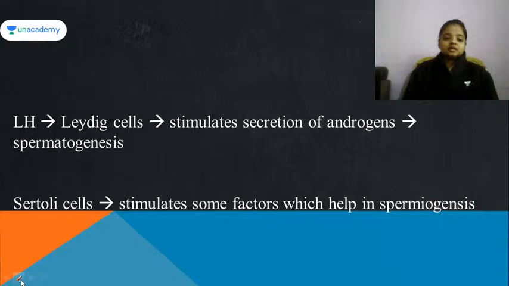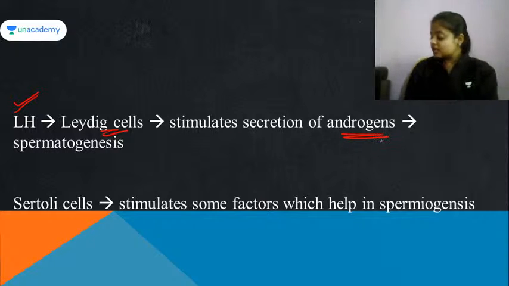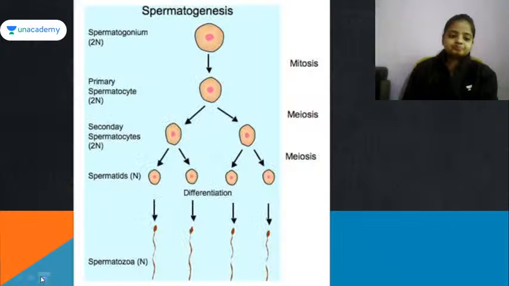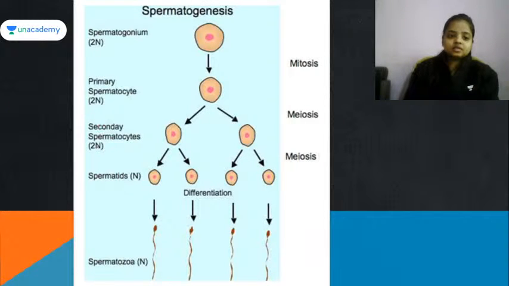Now comes the next thing. Luteinizing hormone, it works on the Leydig cells, okay, so that it can stimulate the secretion of androgen hormone. जैसे ही एंड्रोजन हार्मोन रिलीज होना स्टार्ट हो जाएगा तो स्पर्मेटोजेनेसिस प्रोसेस विल स्टार्ट. Sertoli cells, it works in some of the factor of spermiogenesis and also in providing the nutrition to the developing sperm. So this is the figure. Actually there is a issue.